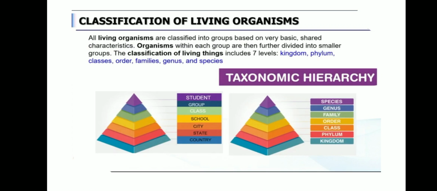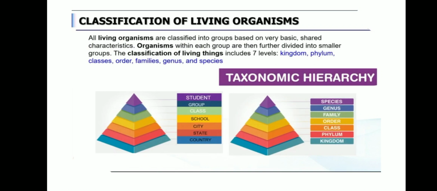And next comes what? Family. That group will be inside a classroom, isn't it? So class. And next to that, order means that class is inside the school. Even when you compare with the class, the school is bigger, so inside the school only there will be a class. And next, the school is present in which city, the city is present in which state, and the state is present in which country. So country comes as the largest part. If you compare and learn like this, it will be easy, right? Just for example I gave this, right?